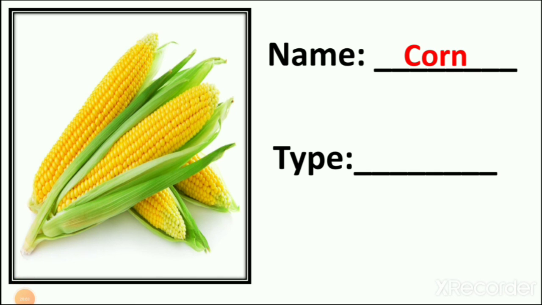We also call it maize, but here we write corn. And what is the type of this food? Cereal or pulses? Cereals. We learned about cereals: wheat, rice and corn. So the iCard of corn is ready.